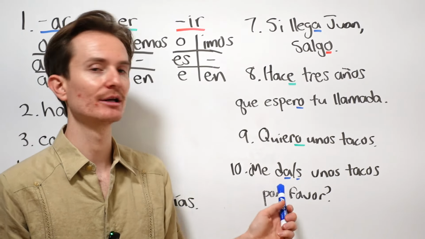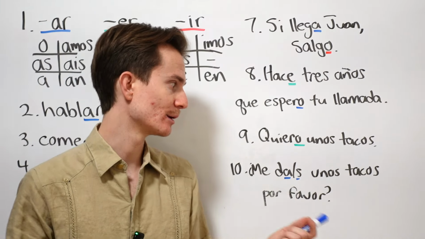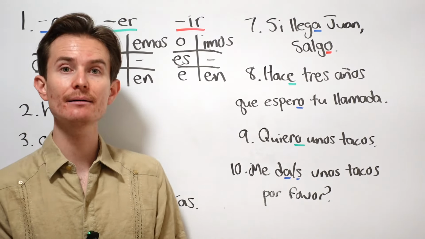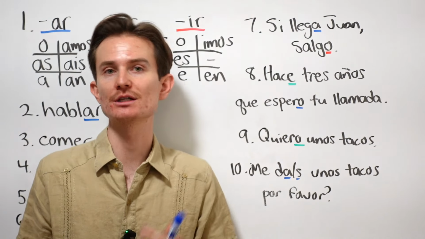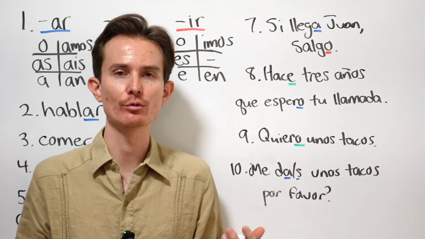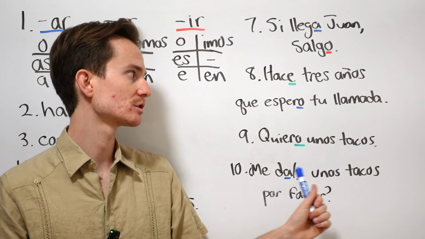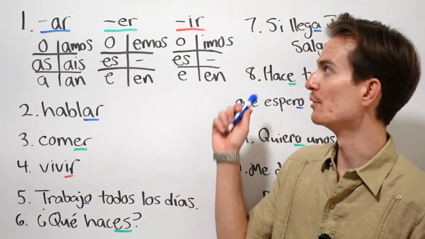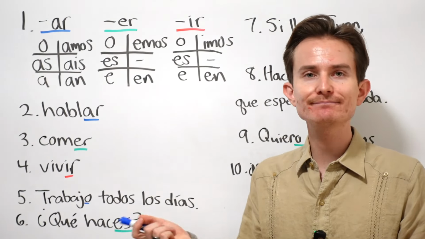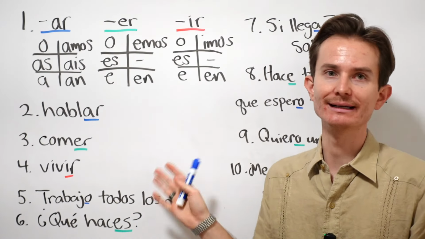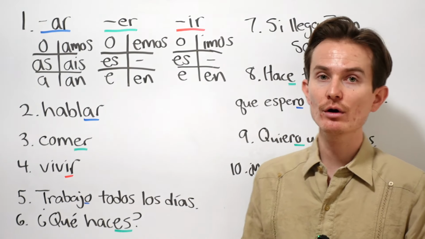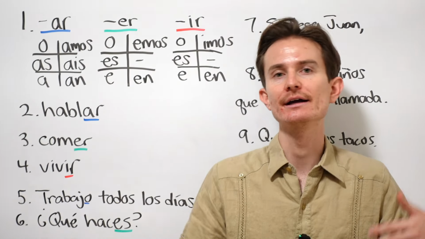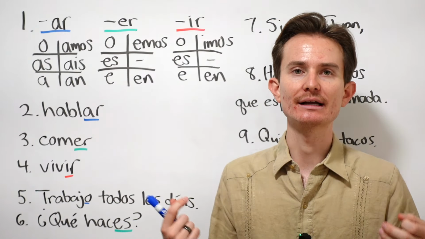This is a very common and normal way to order in Latin America, especially in Mexico. So you could say me da, which is a little bit more formal, me das, which is slightly less formal, but they're both polite, okay? Me da unos tacos, por favor, okay? The big thing to remember here are these conjugation tables, and we use this just like we would in English, okay? So the idea being, I work, you laugh, they cry, we do, so on and so forth.